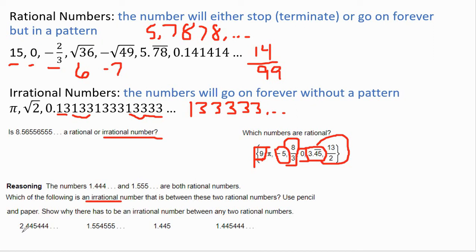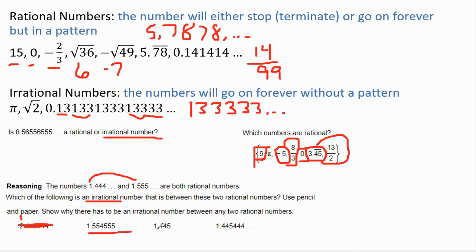The first one is irrational, but it's 2.445444, which is not in between 1.444 and 1.555. So that one's not. 1.554555, that's irrational because it's this type right here. It's not repeating itself. And that would fit in between those two numbers, so that would be one.